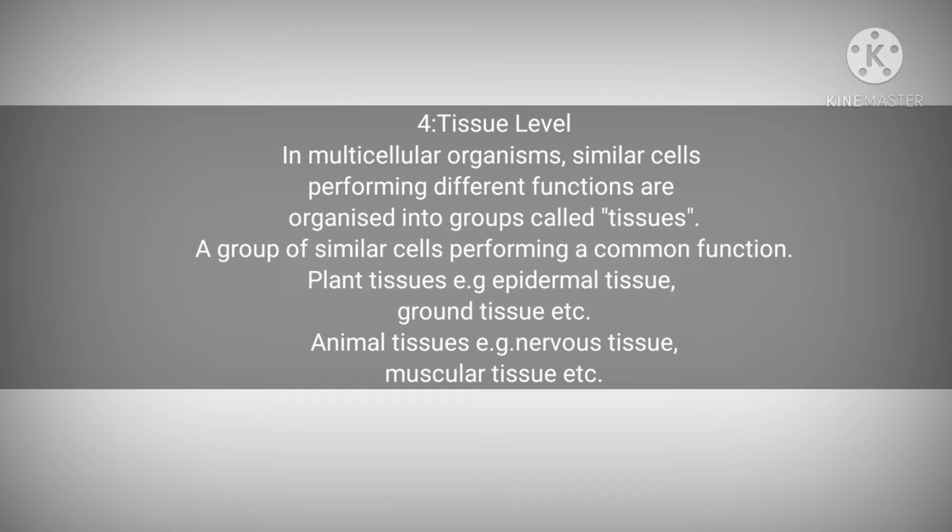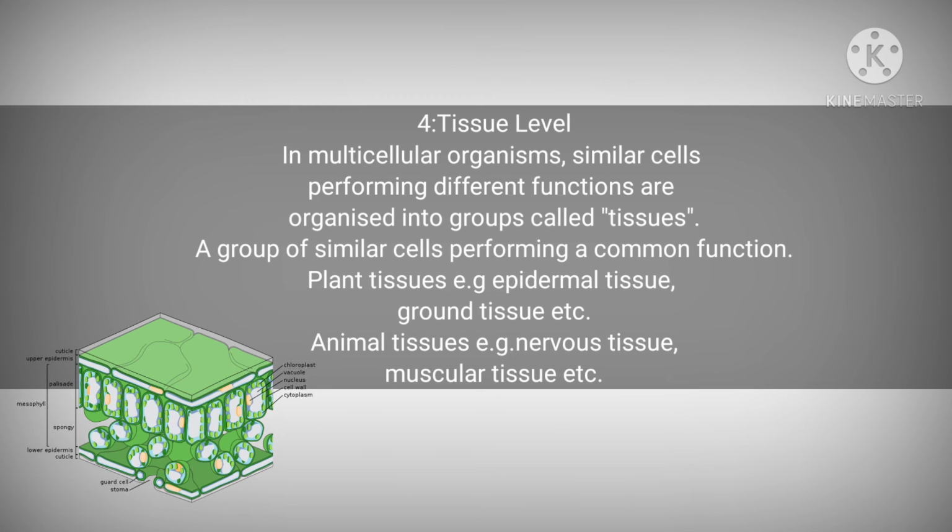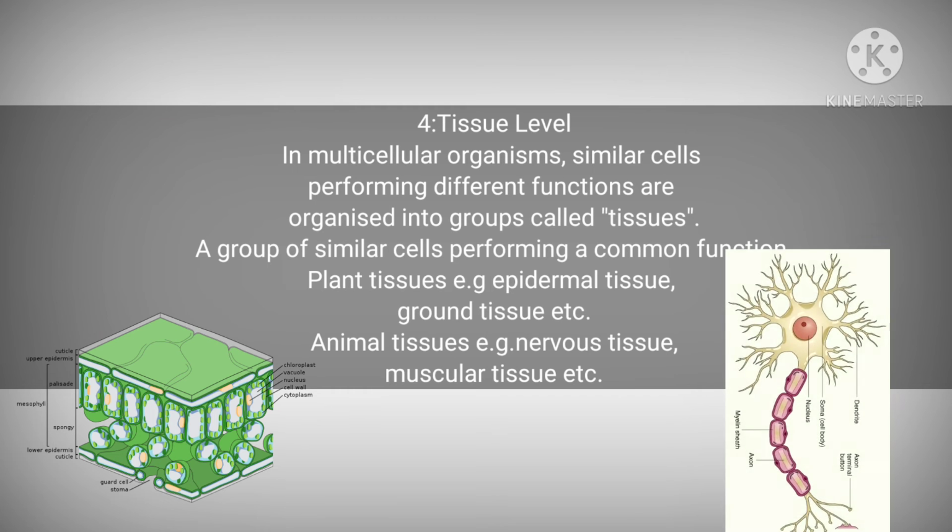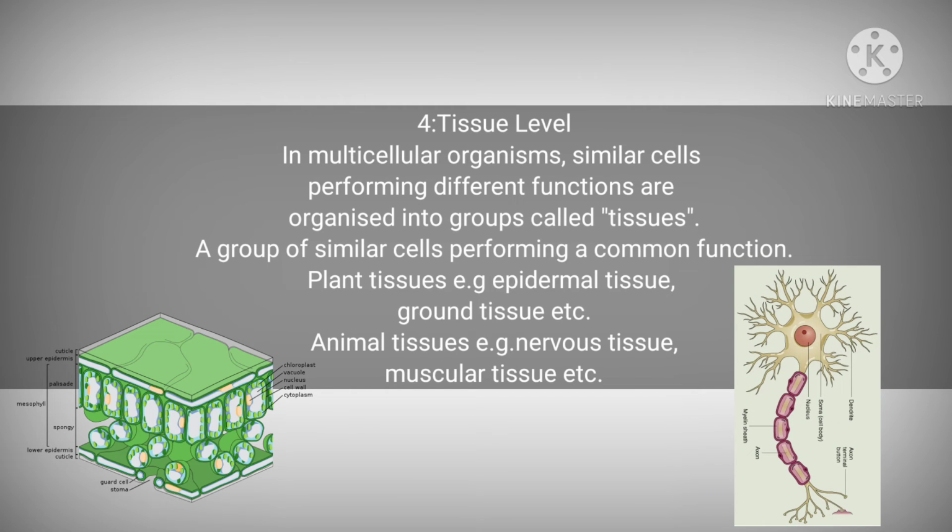There are different types of plant tissues, epidermal tissue and ground tissue, and animal tissues, that are nervous tissue and muscular tissue. Epidermal tissue provides a barrier against mechanical injury, and ground tissue helps in storing carbohydrates produced by the plants. Nervous tissue processes information coming from the external and internal environment, and they trigger a response. And muscular tissue facilitates movement of the animal by contraction of the individual muscle cell.